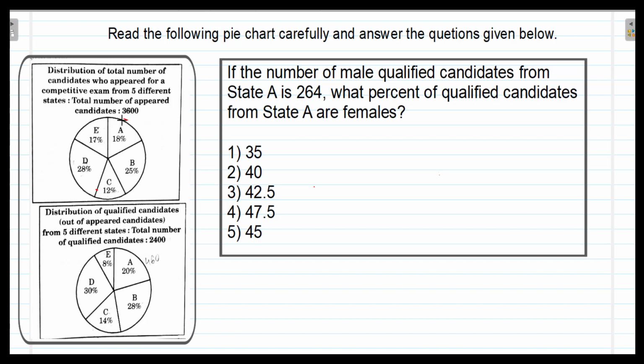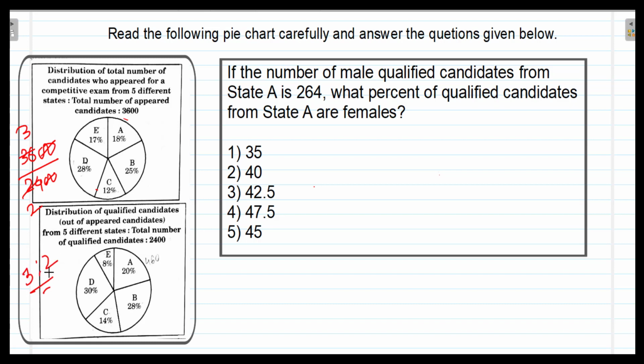So instead of taking 3,600 and 2,400, we can take different numbers. For that we take the ratio of these two numbers, 3,600 upon 2,400. 12 2s are 24 and 12 3s are 36, and the ratio is 3:2.